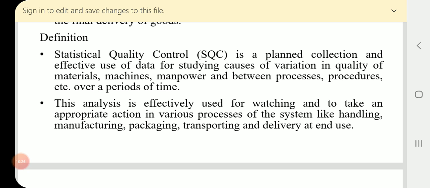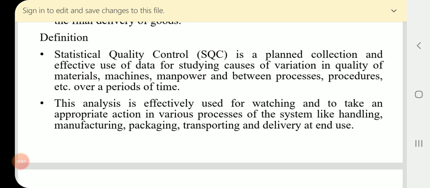For example, for every 15 minutes, we take one item randomly, and then we check that particular item whether it is meeting the specifications.